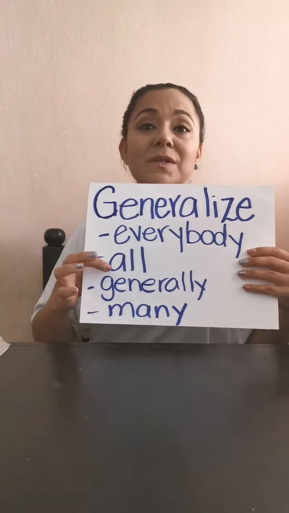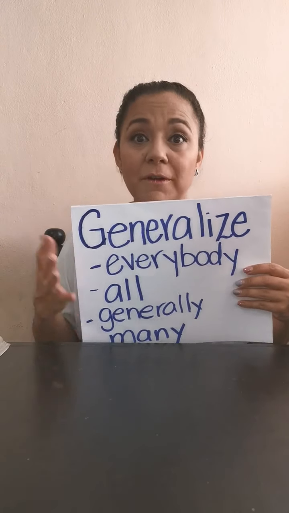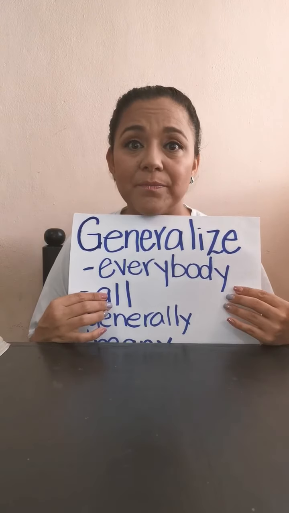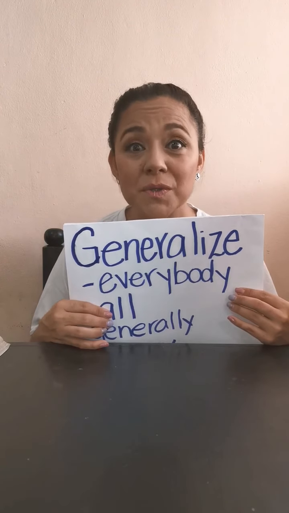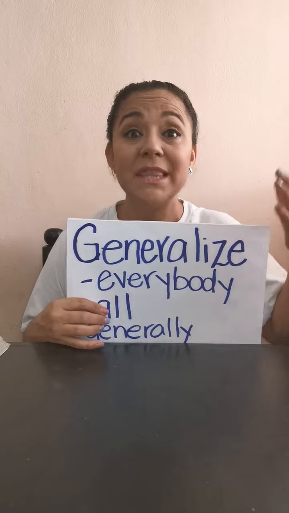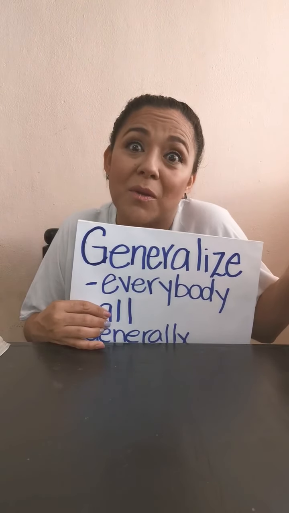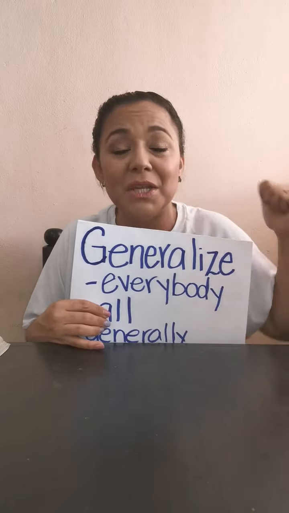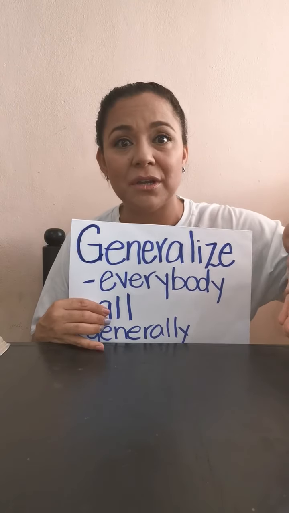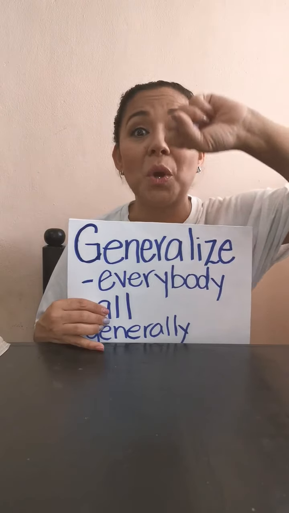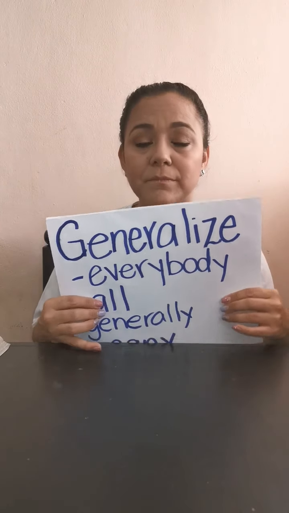For example, using generally is more common to generalize. For example, you can say, generally, the people watch the news on TV. That's a generalization because maybe not all the people are going to be able to see the news on TV. But it's a generalization that you gather or conclude about the information that you had before.